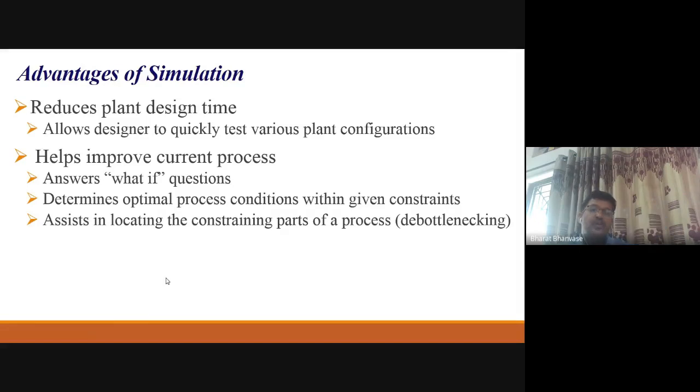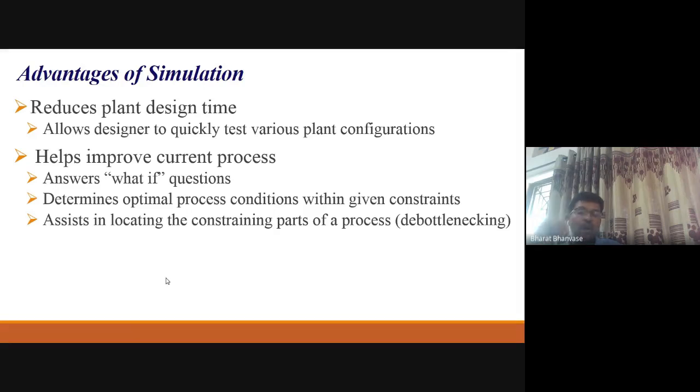No doubt it will reduce the plant design time. The designer working on it can develop or test a new configuration, and analyze the results we are getting there. Then that will help in improvement of the current process.